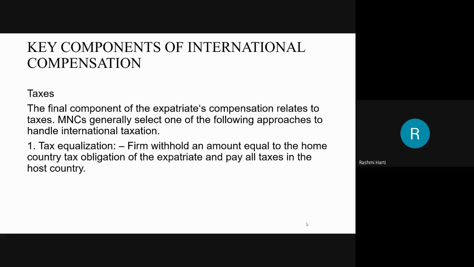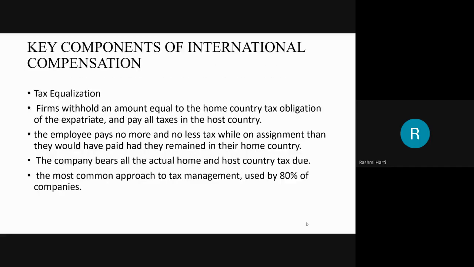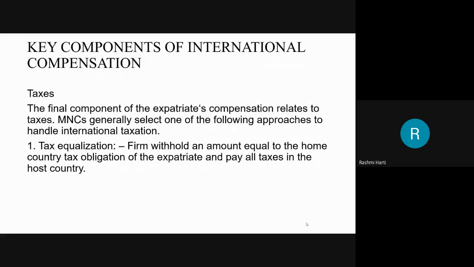Multinational companies generally choose one of the following approaches to handle international taxation. Either they go for tax equalization, or they go for tax protection. Now, what is tax equalization? Here, the firm withholds an amount equal to the home country tax obligation of the expatriate and pays all taxes in the host country. Whatever home country tax is there, that much amount is withheld from the expatriate, and the company pays all the taxes in the host country.